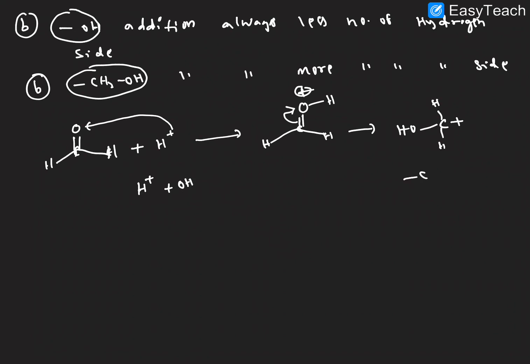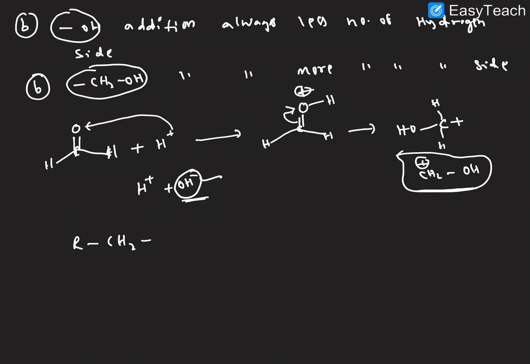Here this electron pair is lost, this carbon gets a positive charge, having hydrogens. So what is the product finally? CH2 and OH we will get. When this bond is removed, we get a positive charge. So this is the CH2OH, the remaining OH is there here, right? So the OH addition is on the less number of hydrogen side, and CH2OH addition is on the more number of hydrogen side according to the Markovnikov rule, right?